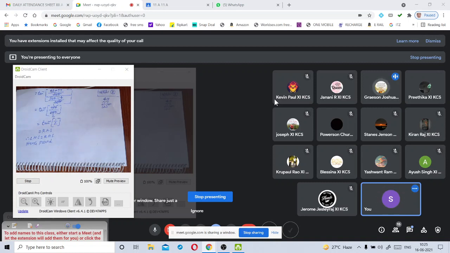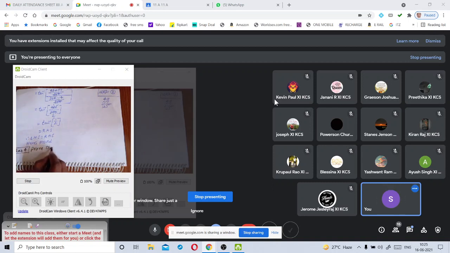Yes, sir. Now come to the next question, fourth question. Question number 4. See the question number 4. Prove that, this is also the same as the third question.